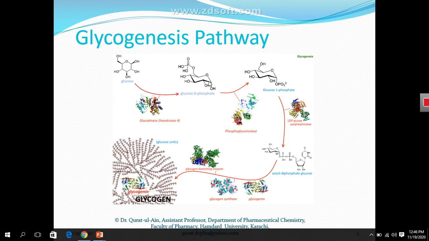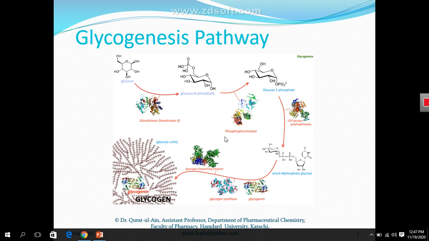So here we see that the glucose 6-phosphate molecule is having a phosphate group and it is a functional group. So we can see here this phosphoglucomutase enzyme just changes the position of this phosphate group from here to here. So this is the reaction that this phosphoglucomutase enzyme catalyzes.